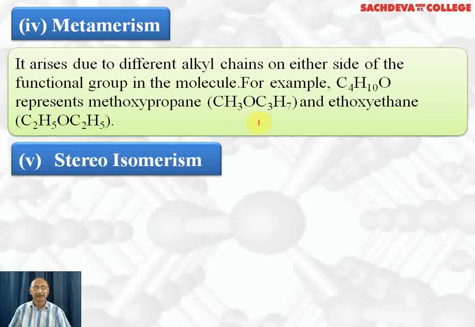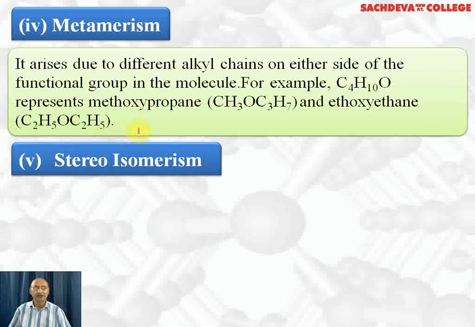C4H10O. Let's take up their structures. This will be CH3O, CH2, CH2, CH3. And for 2-methoxypropane, it will be CH3O, here it will be CH attached to CH3, and here it will be CH3. And for ethoxyethane, it is C2H5O, C2H5.